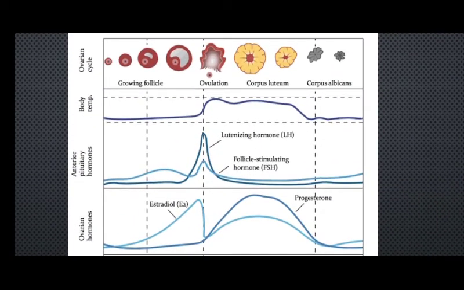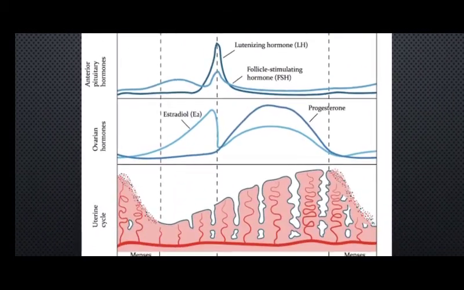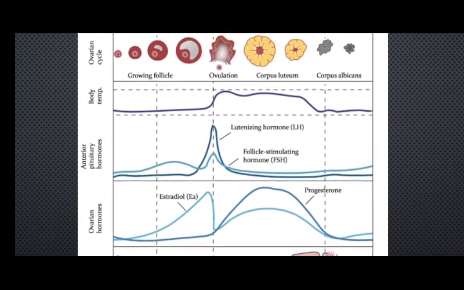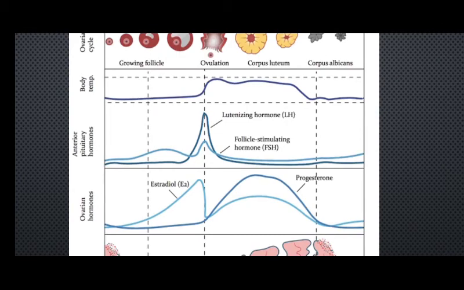Now the funny thing that happens: the ovulation takes place on day 14, isn't it? On day 14 the ovulation takes place, and the ovum will remain viable in the fallopian tube for around 48 to 72 hours at maximum.